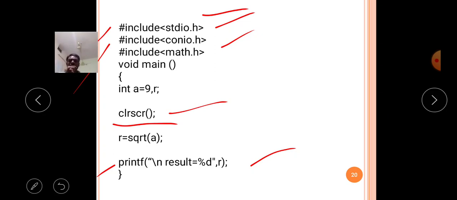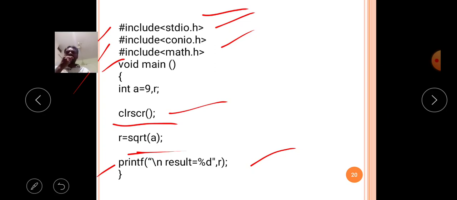Now in this program I used the sqrt function, that means the square root function. The square root function will find out the square root of a particular given value. The sqrt built-in function is available in the math.h header file. That's why the math.h header file must be included to my source code. So with the help of the file inclusion concept, I will include the math.h header file.